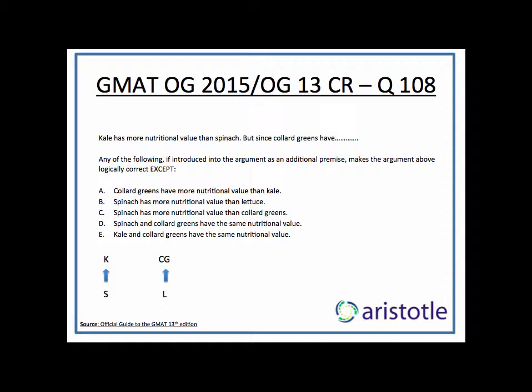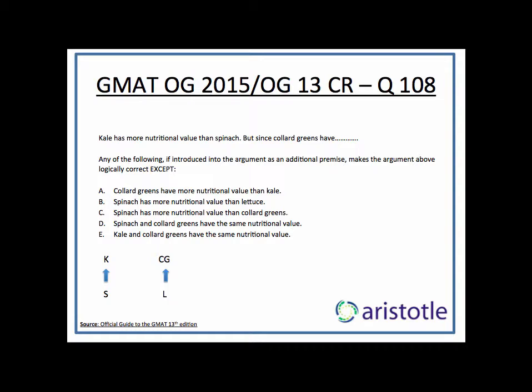If I go to D, spinach and collard greens have the same nutritional value. And collard greens has more nutritional value than lettuce, which means spinach has more nutritional value than lettuce, and kale has more nutritional value than spinach, which means kale has more nutritional value than lettuce. So using D also we can conclude that kale is above lettuce. So it can't be the answer again.